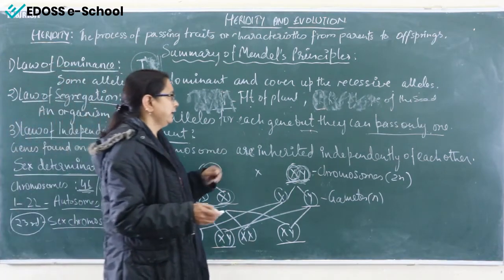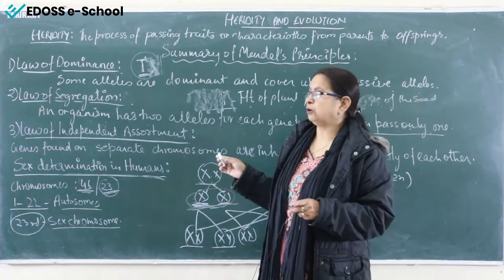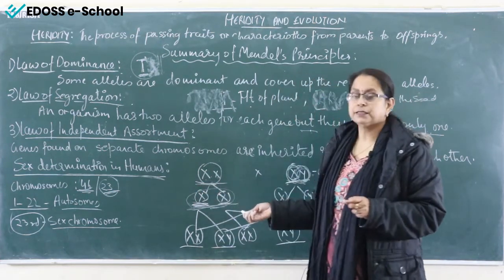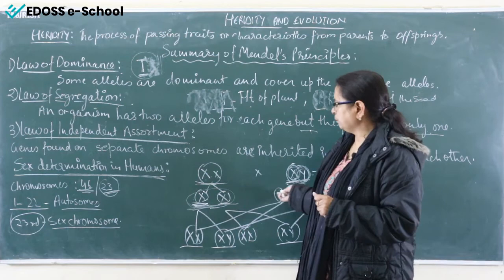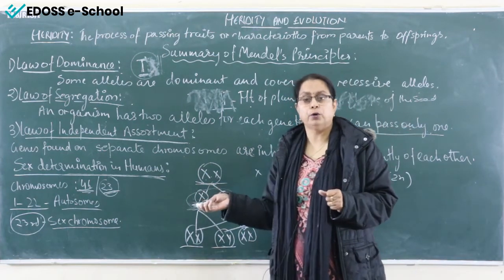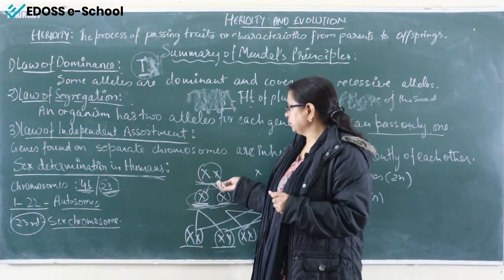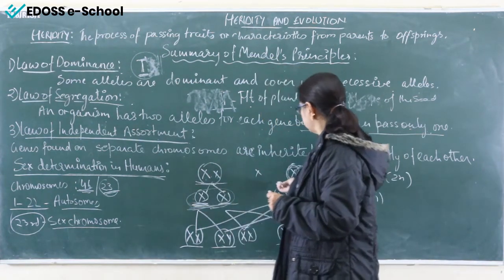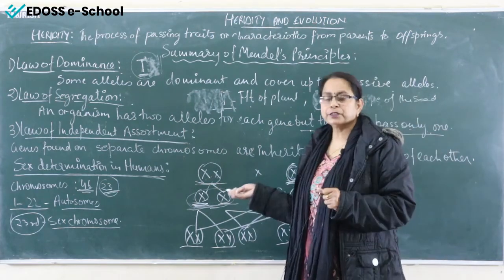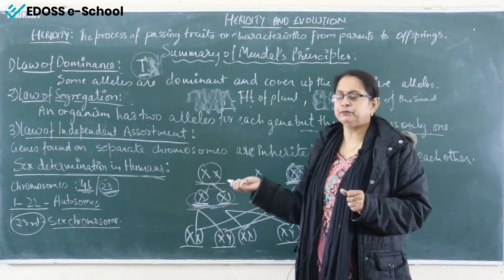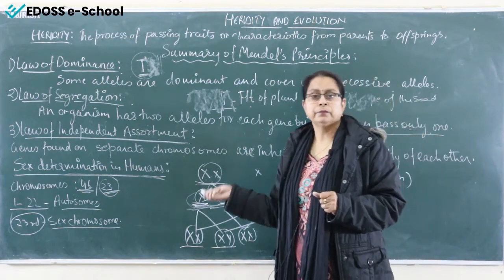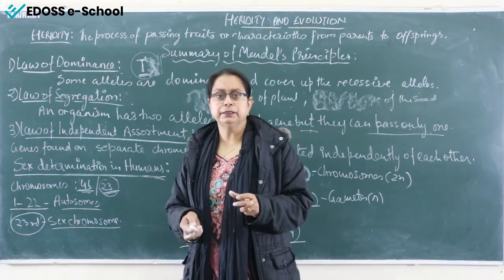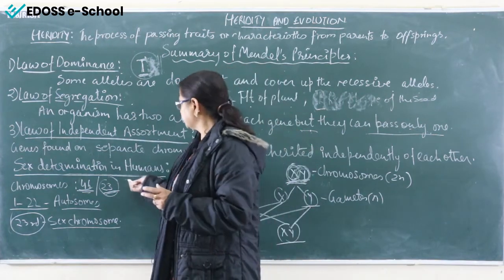So we can say that the male is responsible for the sex of a child, not the female. Because in both cases, boy or girl, the contribution of the female is always the X chromosome. Whereas for the father, if the contribution is X, then the child will be a girl. If the contribution is the Y chromosome, then it will be a boy child. So this is all about this chapter. This is the last topic, sex determination in humans.